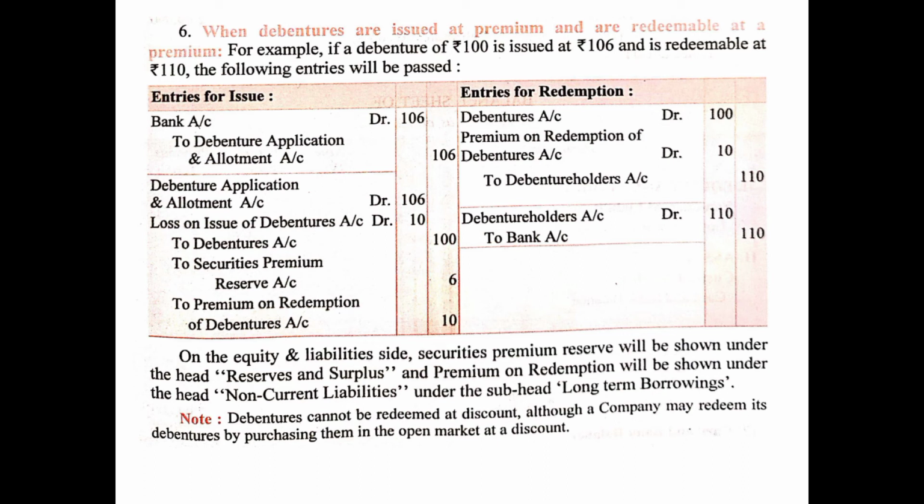So debentures cannot be redeemed at discount. So these were the entries related to redemption when the debentures are redeemed in different cases.